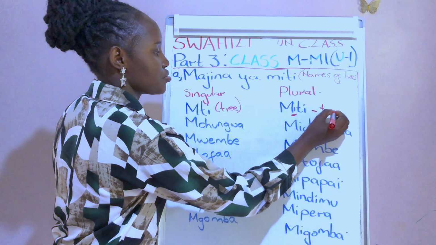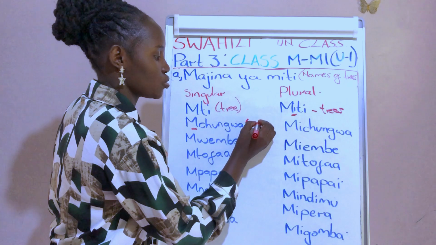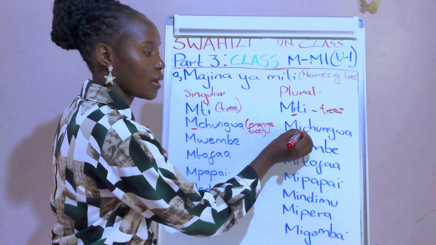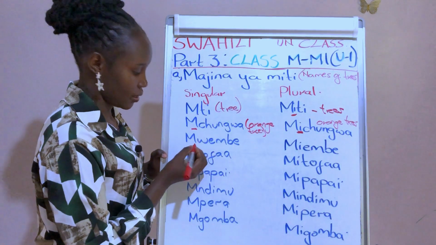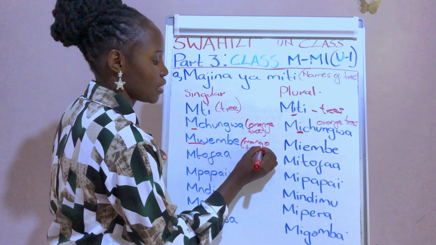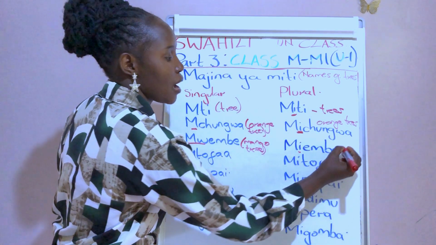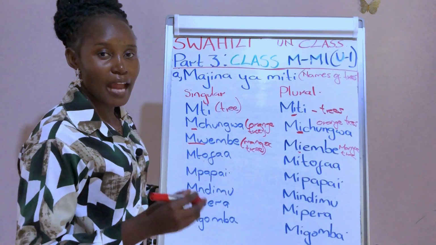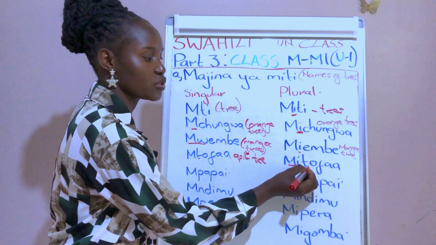Miti to mean trees. We have mchungwa. Mchungwa, orange tree. And then if they are many, we say michungwa. Michungwa, orange trees. Next we have mwembe. Mwembe, mango tree. And then in plural we say miembe. Miembe, mango trees. We have mtofa. Mtofa, an apple tree. In plural we say mitofa.